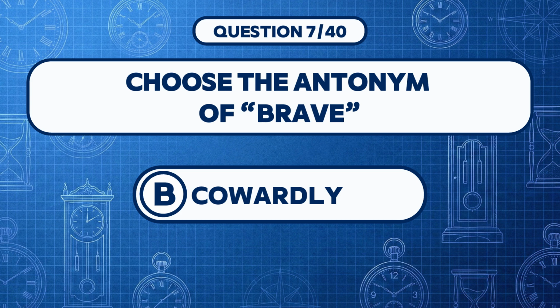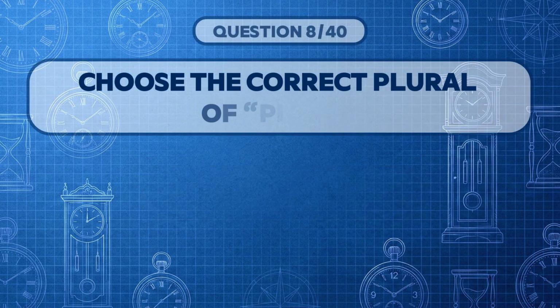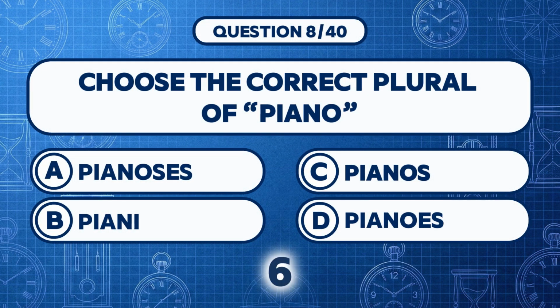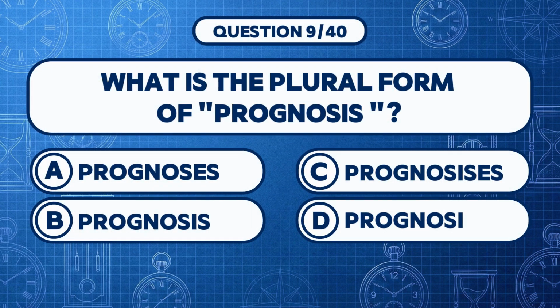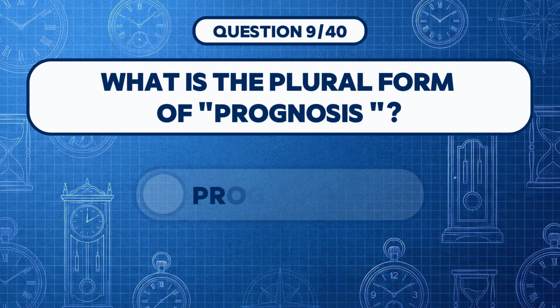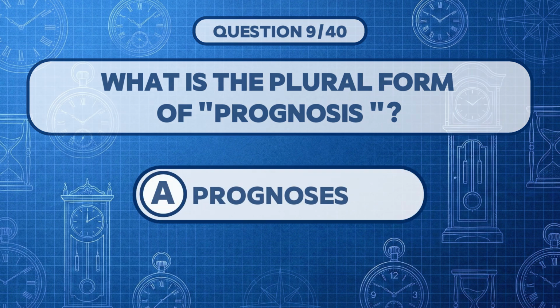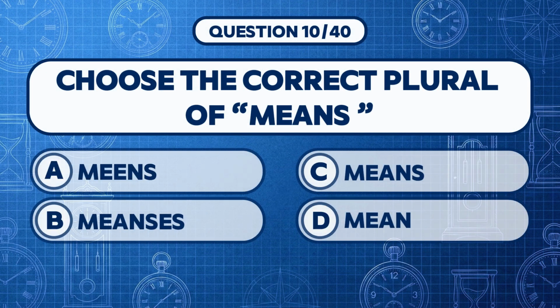Answer B, cowardly. Choose the correct plural of piano. Answer C, pianos. What is the plural form of prognosis? Answer A, prognoses. Choose the correct plural of means.